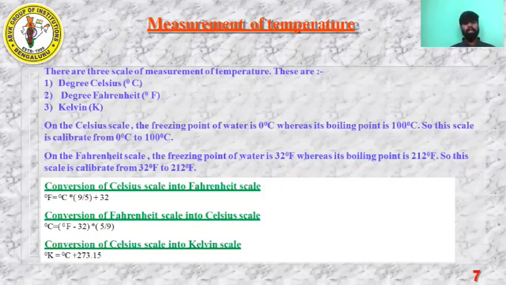Similarly, what if they give the Fahrenheit value and tell us to convert into Celsius? We need to use this formula: degree Celsius is equal to degree Fahrenheit minus 32, into 5 by 9. Okay, I think you understood. For the sums, go through the classwork, as I have explained it in class.